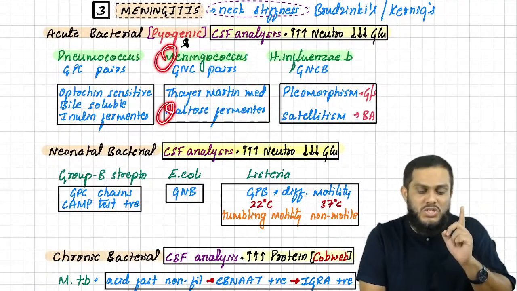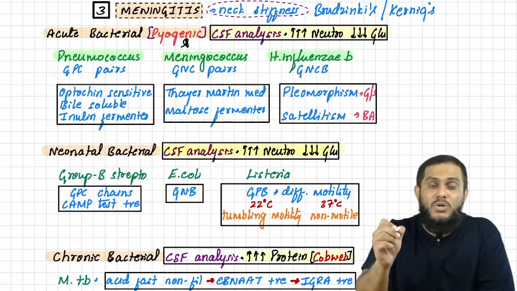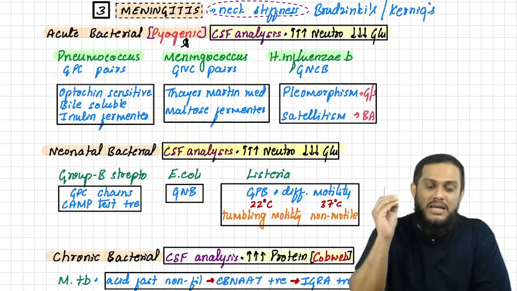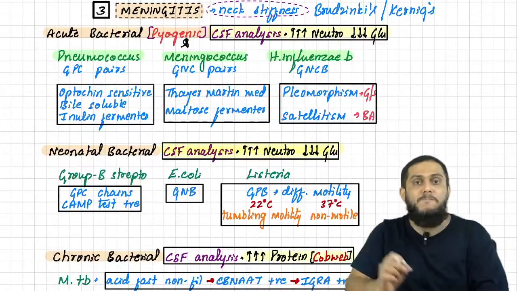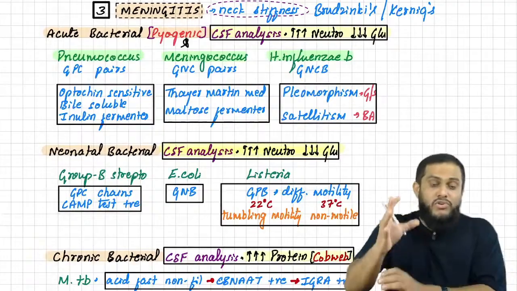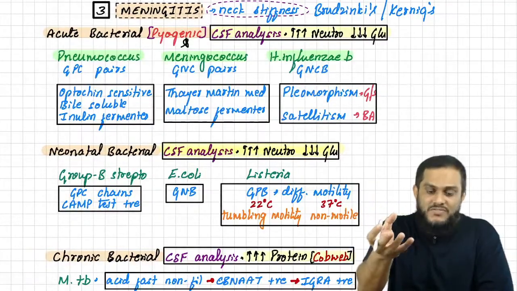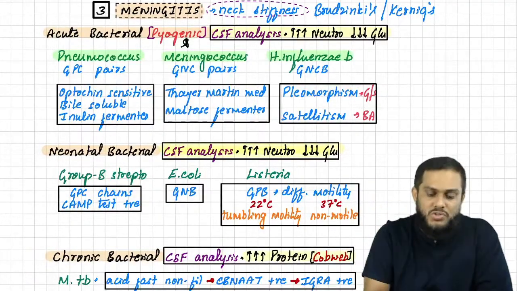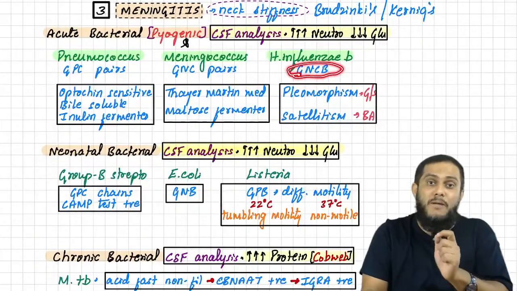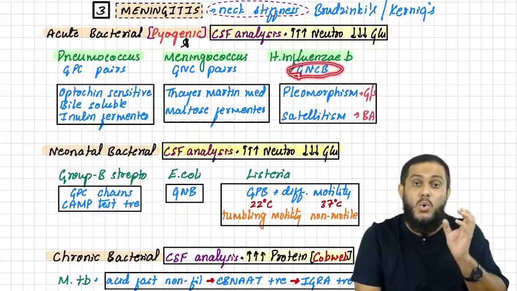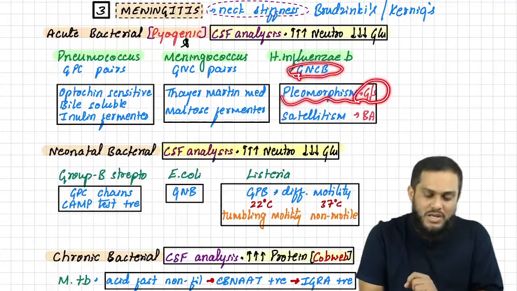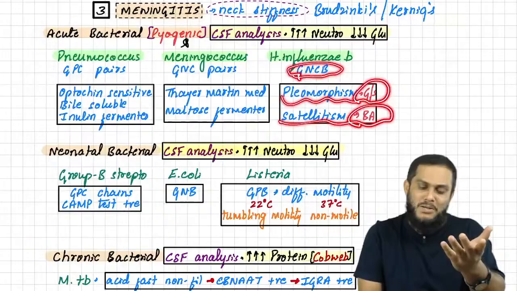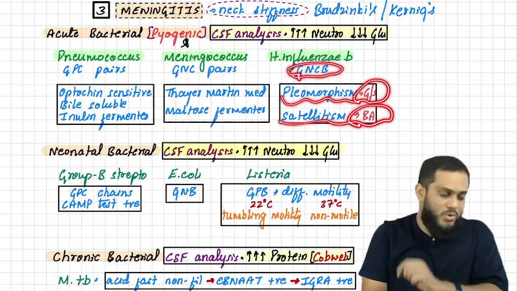Meningococcus is a maltose fermenter, and one more name of meningococcus is Neisseria meningitidis. The selective culture media for Neisseria is Thayer Martin medium. If the question comes, a patient is suffering from meningitis, CSF sample was taken, and CSF sample showed GNCB, gram-negative coccobacilli, which shows pleomorphism on gram stain and satellitism on blood agar, then it is Haemophilus. This is how the question is going to come.